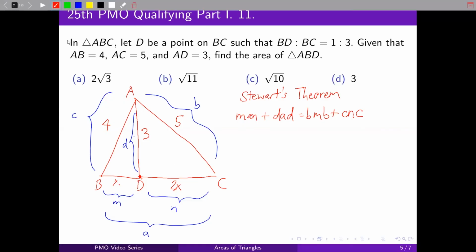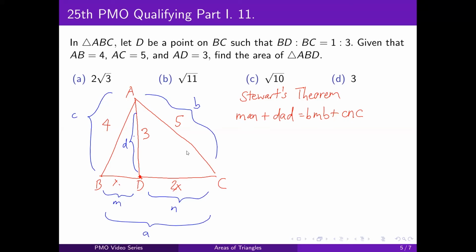So substituting these lengths into the equation, we'll get X times 3X times 2X plus 3 times 3X times 3 equals 5 times X times 5 plus 4 times 2X times 4.